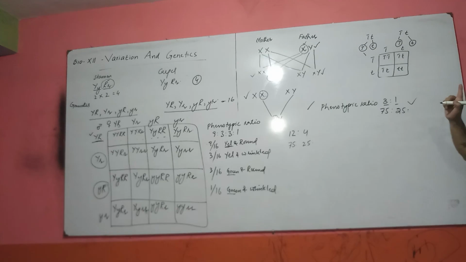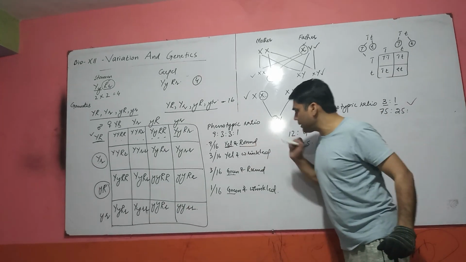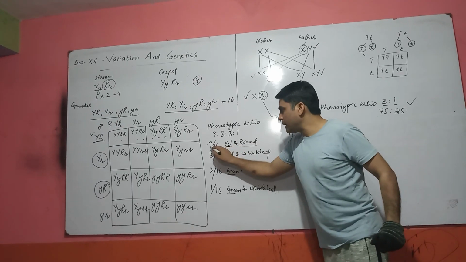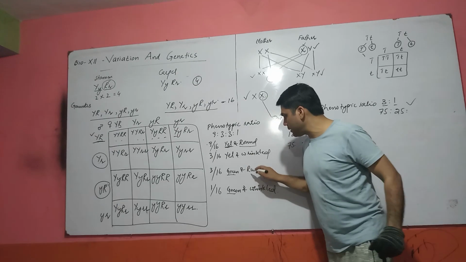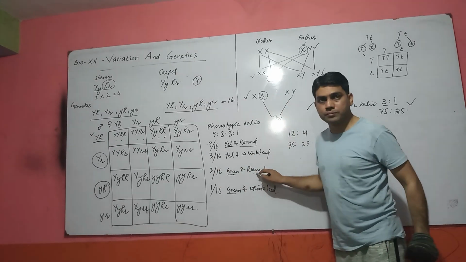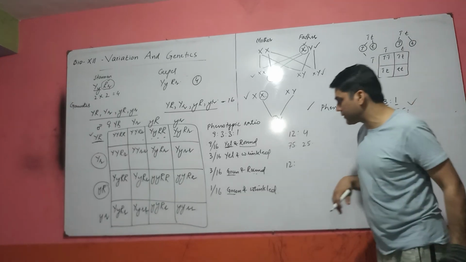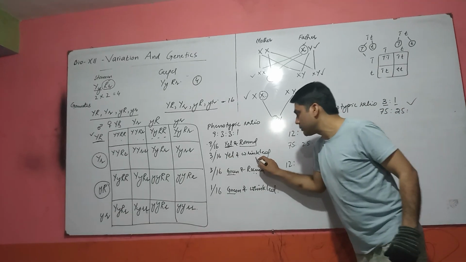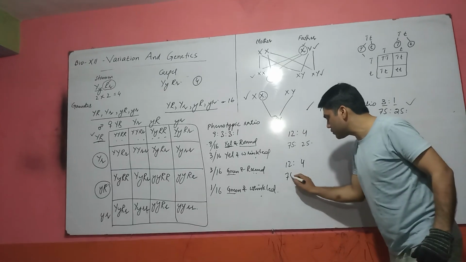If we consider a single character, in the same way, if we take another character, 9 out of 16 are round, 3 out of 16 are round. These are the 12 offspring out of 16. 3 out of 16 wrinkled, 1 out of 16 wrinkled, 4. The same ratio.